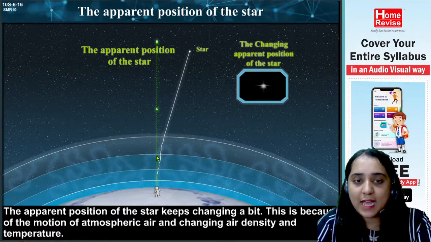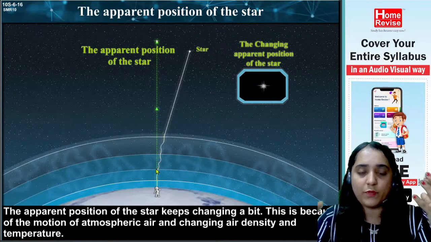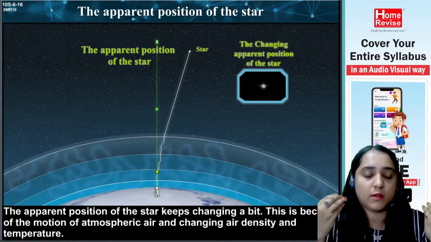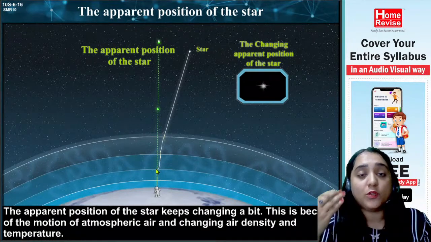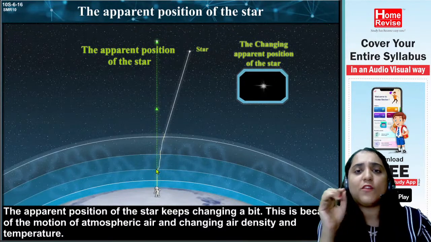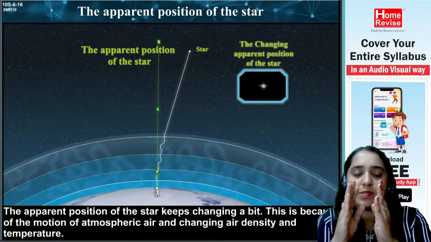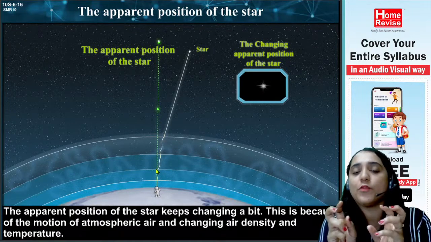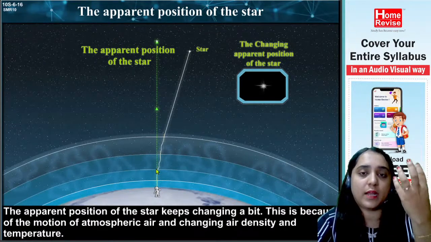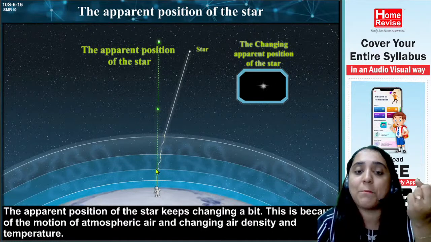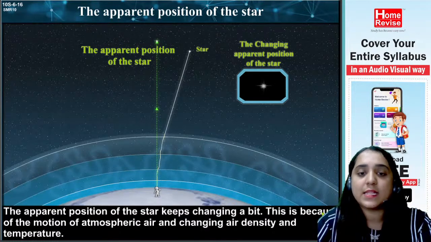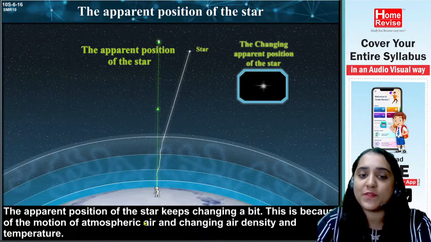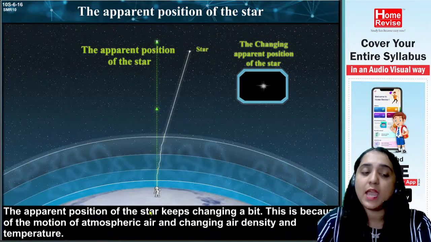When the light is about to fall in the eye, it is changing the apparent position. Sometimes it looks to be on the right hand side, sometimes the left hand side. So this changing appearance of the position makes it appear to be blinking. This is because of the motion of the atmospheric air and the changing air density and temperature.